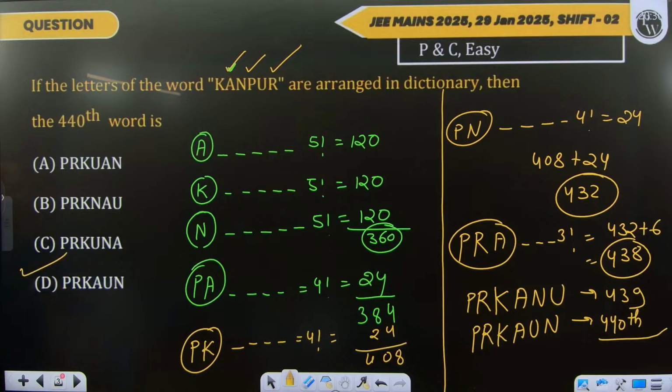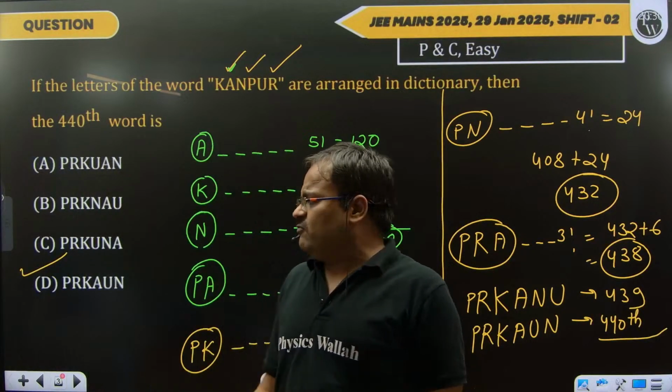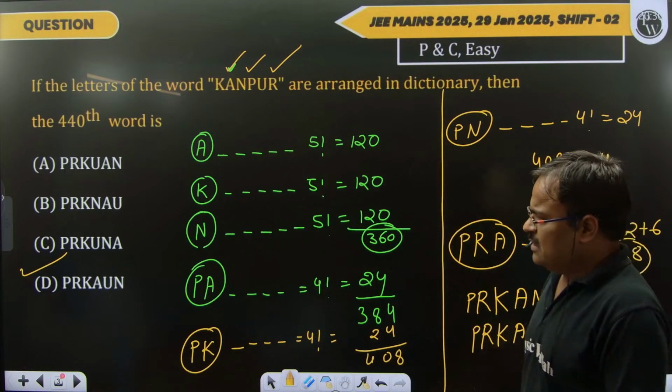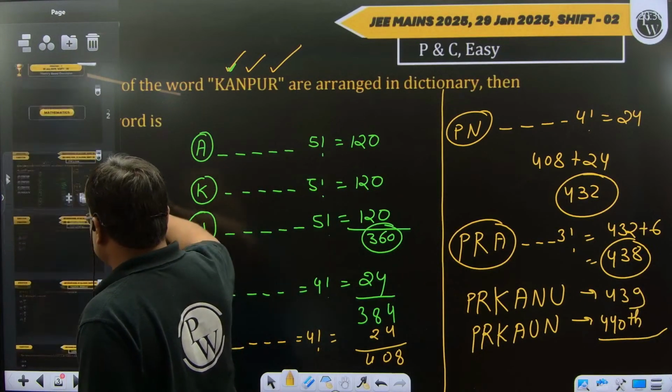So if we permute Kanpur according to the dictionary, then on the 440th rank we get PRKAUN. Okay. So now let's move to the second question.